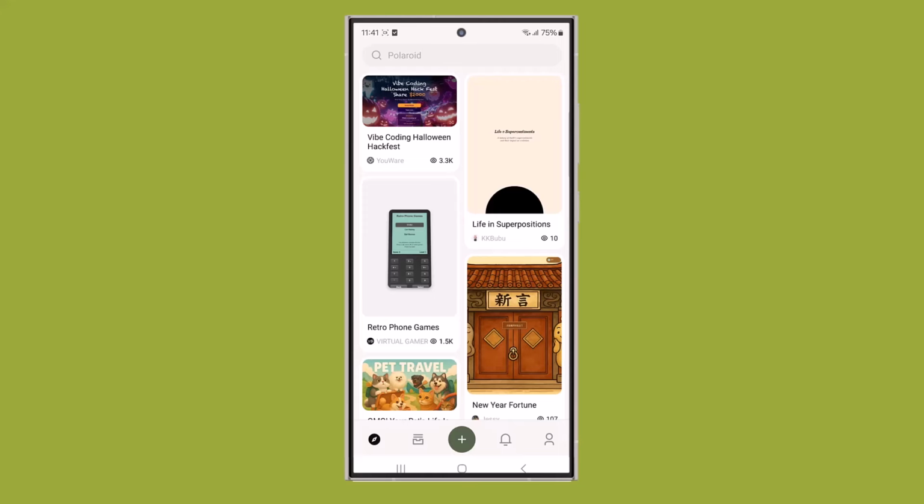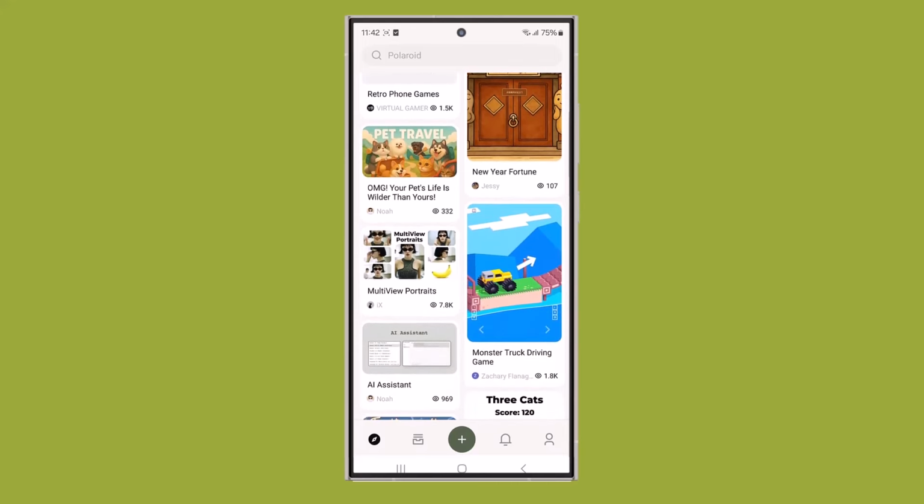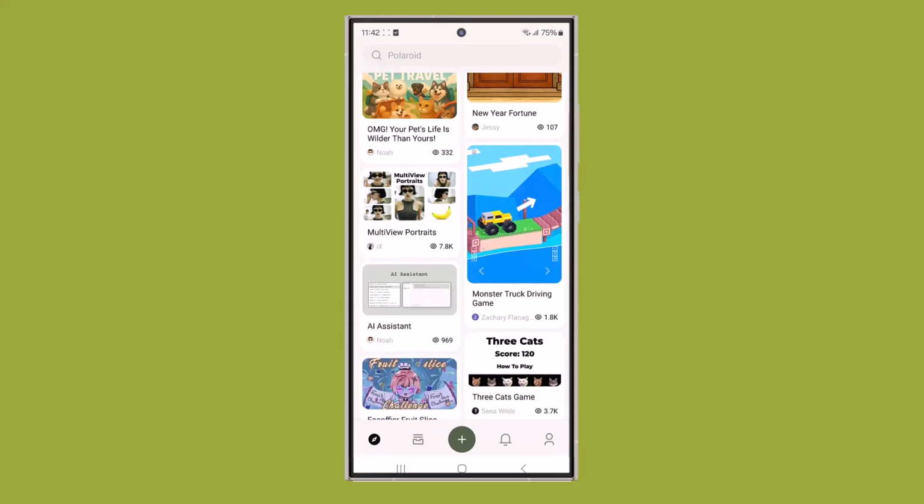You just saw how powerful YouWare really is. It lets you build apps, generate content, and explore creative projects just by chatting with AI. If you want to experience it yourself, check out the link in the description. YouWare works on both desktop and mobile.